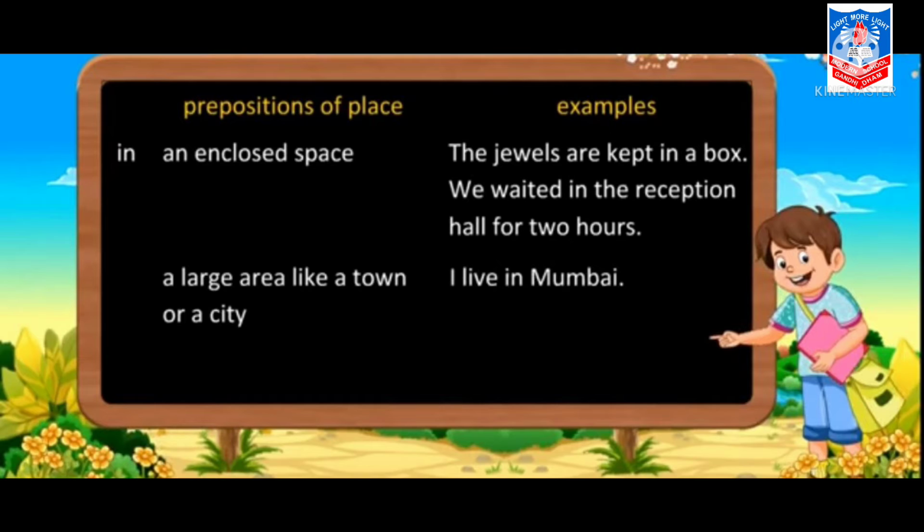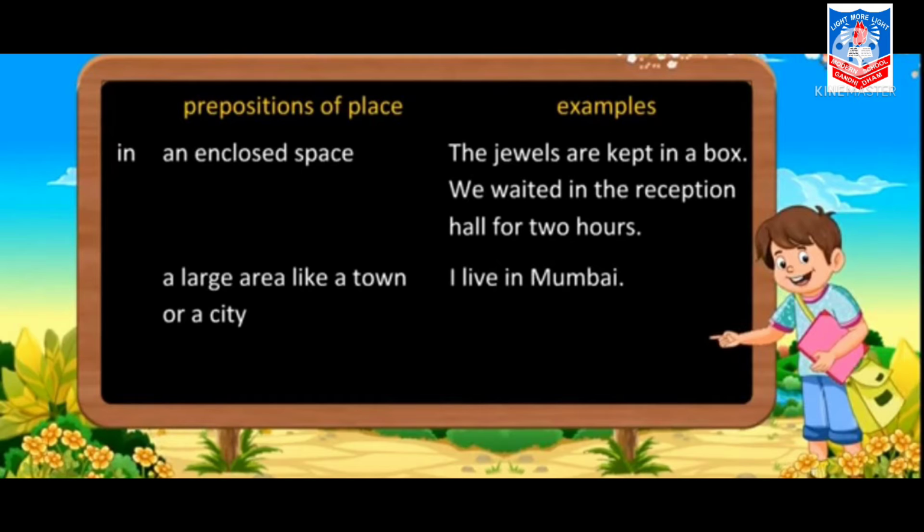First, an enclosed space. यानी कि जो चारों तरफ से बंद हो और उसके अंदर कोई एक्टिविटी हो रही हो. Like the jewels are kept in a box. So in is a preposition of place. We waited in the reception hall for 2 hours. Where we waited? In the reception hall. In again is the preposition of place, which is enclosed space.